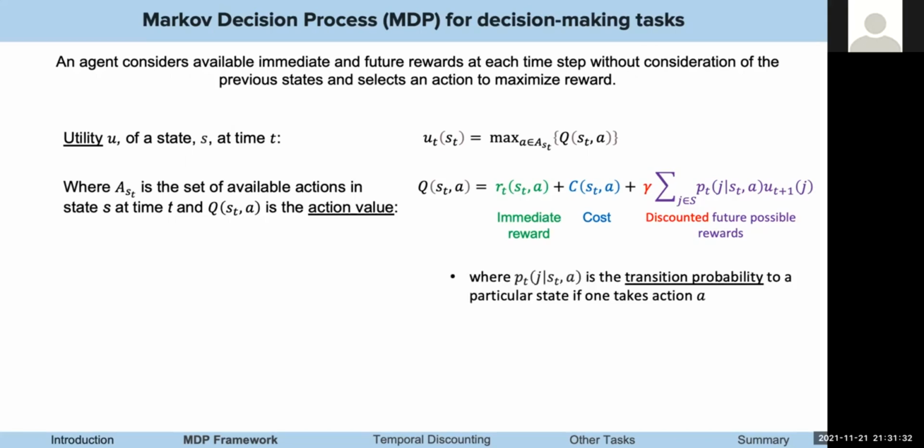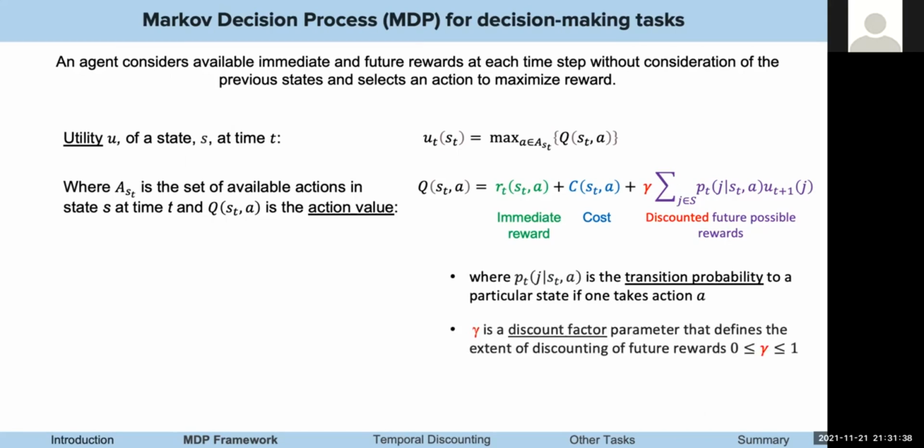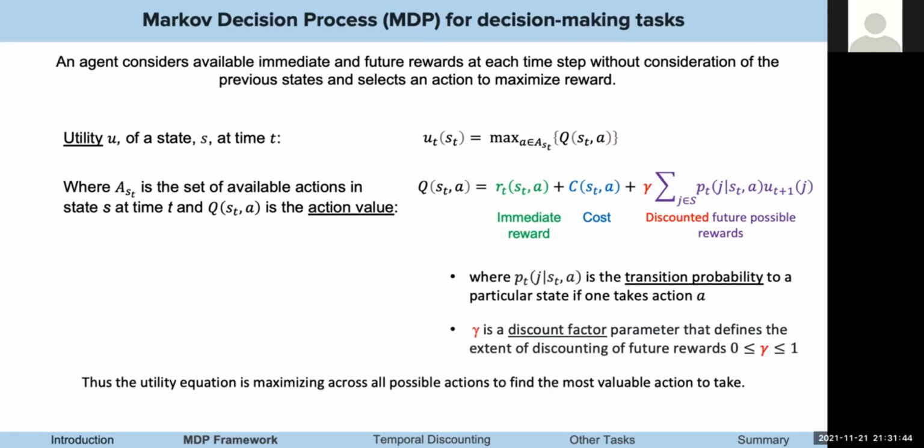The term in the summation is the transition probability to a particular state if one takes action A, and gamma is a discount factor that defines the extent of discounting for future rewards. So the model seeks the most valuable actions to maximize this overall reward. And we use this to model 3 different decision-making tasks. In the first task, I'll go through a little more detail, and the other 2, I'll just mention the results.